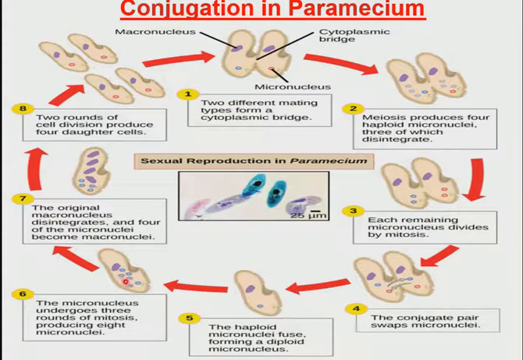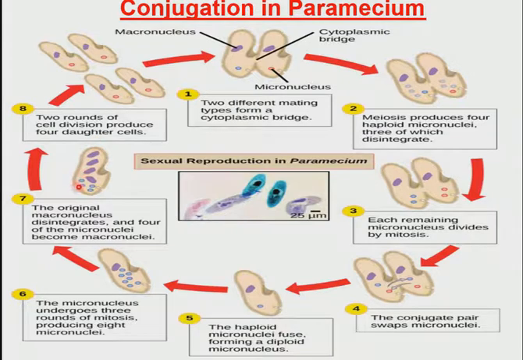After production of these 8, the original macronucleus will now disintegrate. It will dissolve. And four of these micronuclei will now become macronuclei. Remember, we have 8 nuclei here. When the old macronucleus disintegrates, out of these 8, 4 will form a macronucleus, while the other 4 will remain as a micronucleus. So after this formation, the micro and macronucleus will align to each other.